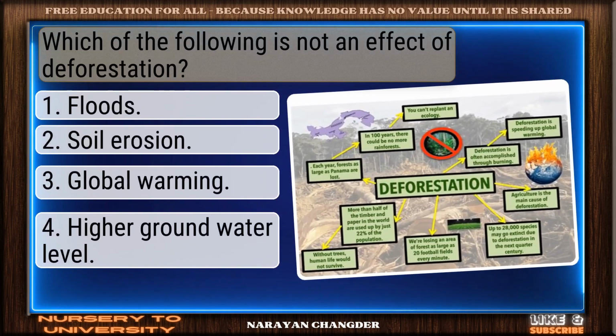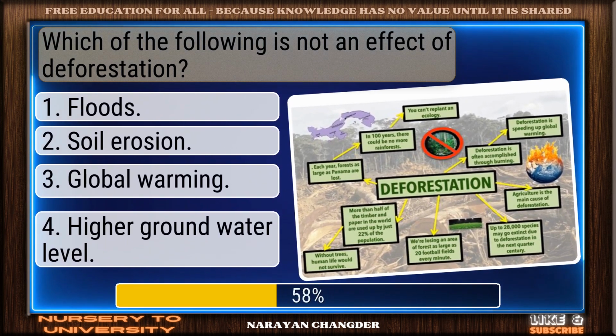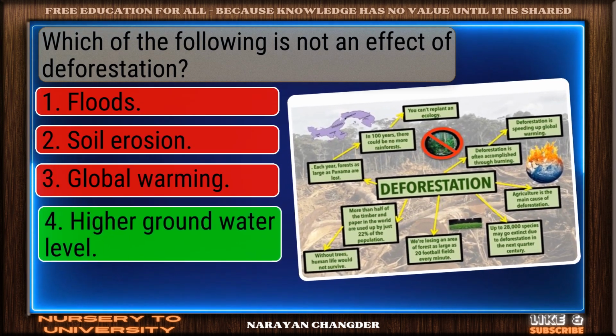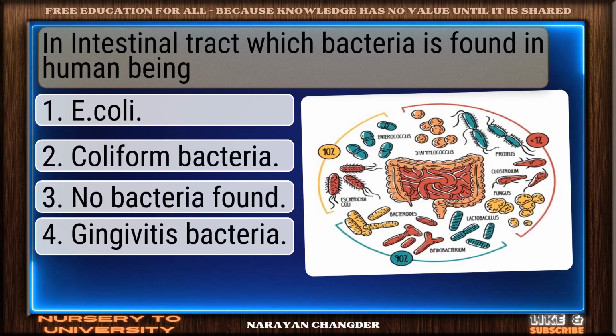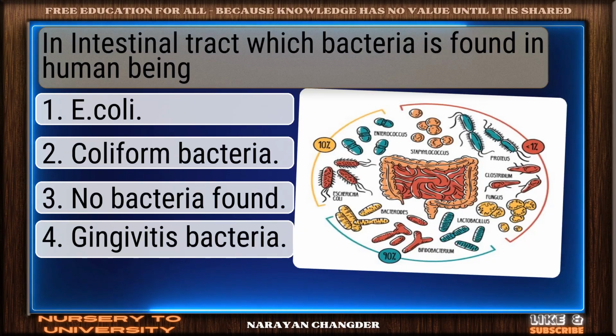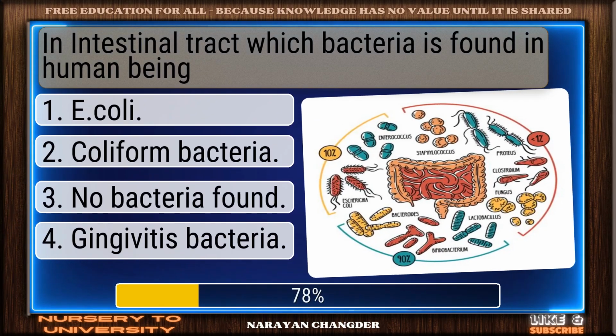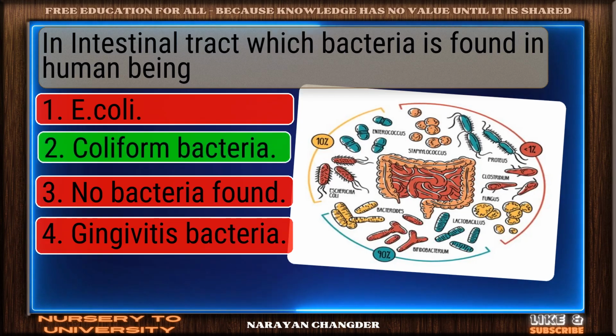Which of the following is not an effect of deforestation? Nice selection. Higher groundwater level is correct. In the intestinal tract, which bacteria is found in human beings? On track. Coliform bacteria is correct.